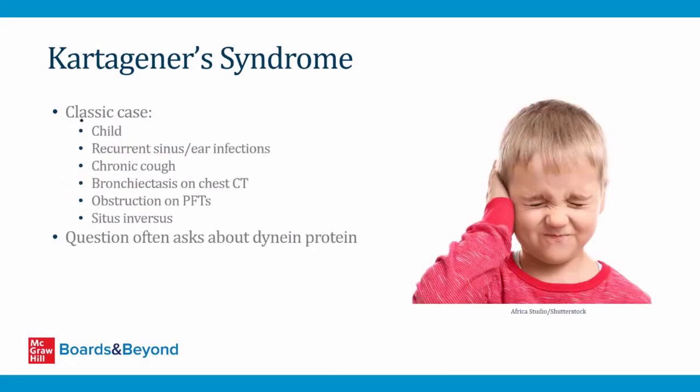You're unlikely to see it clinically, but the classic case you want to be familiar with for your board exams is going to be a child who inherited this condition. The child will have recurrent sinus and ear infections and a chronic cough. They may show you bronchiectasis on a chest CT scan. They may show you pulmonary function testing results, and they will show obstruction because remember what we said, bronchiectasis leads to airway obstruction. And then lastly, there will be situs inversus. And the question often asks about the abnormal cilia or the dynein protein.